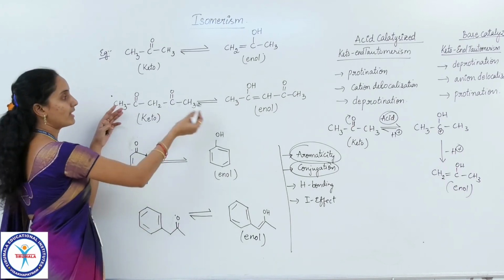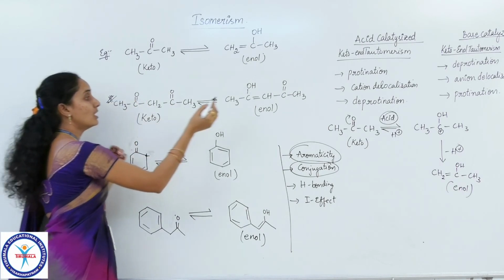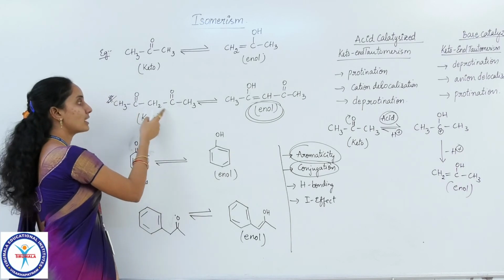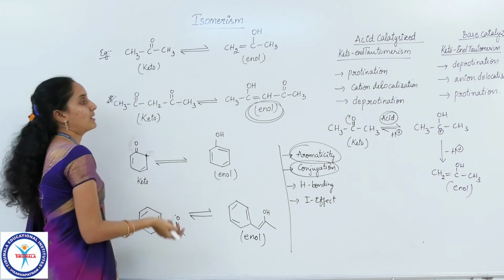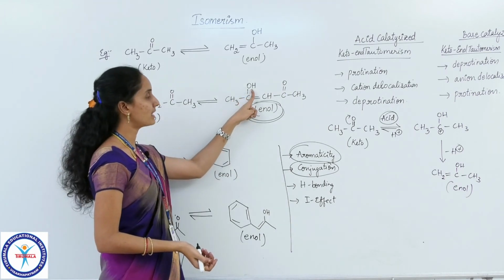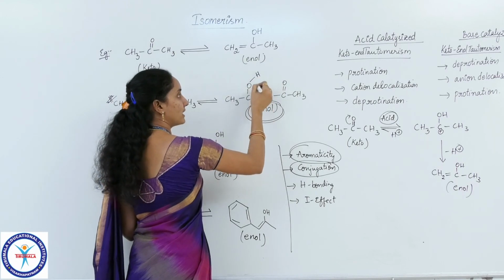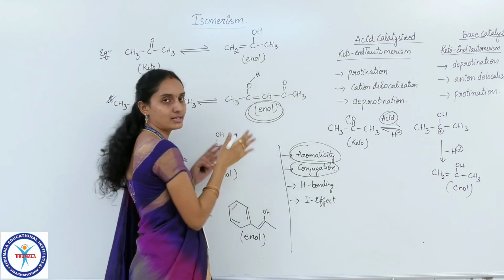And earlier we mentioned one example. In this example also, the enol form is most stable. In the keto form, there is no probability of formation of hydrogen bonding. But once the alcohol group is formed here, this hydrogen is linked to an electronegative atom which has another electronegative atom nearby.